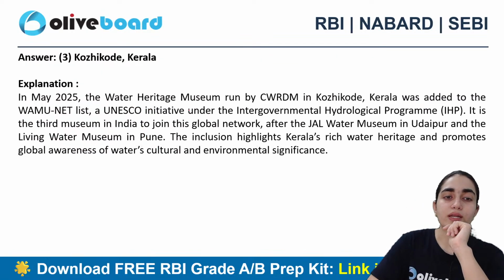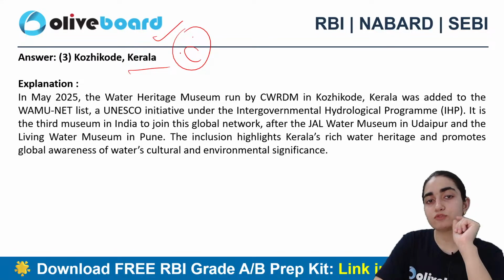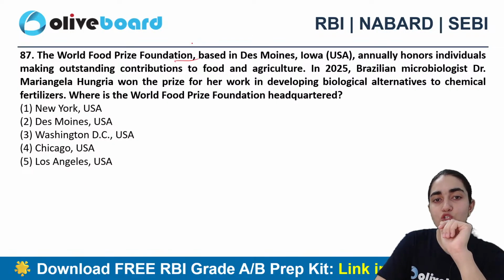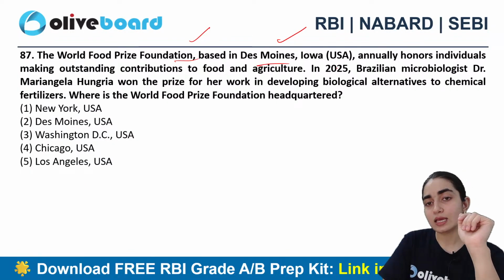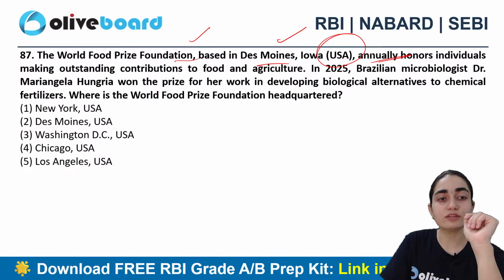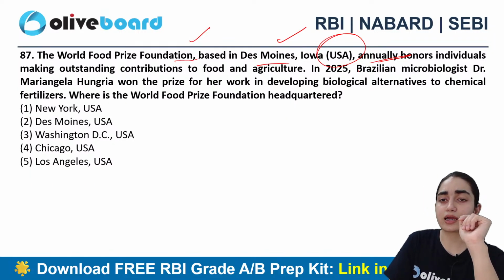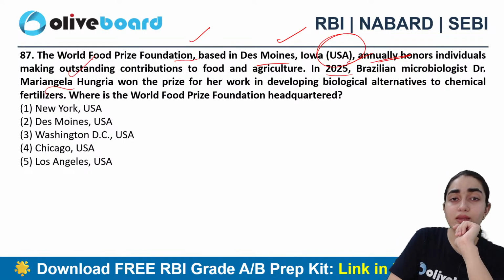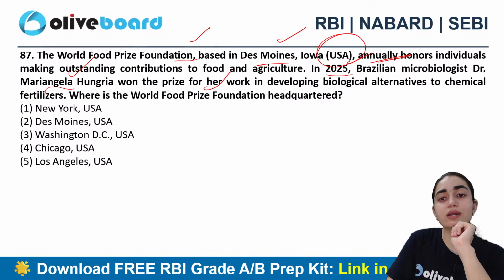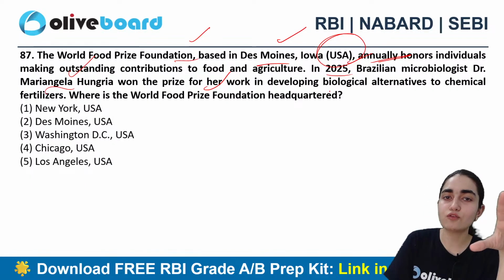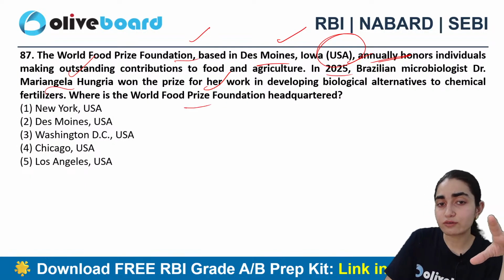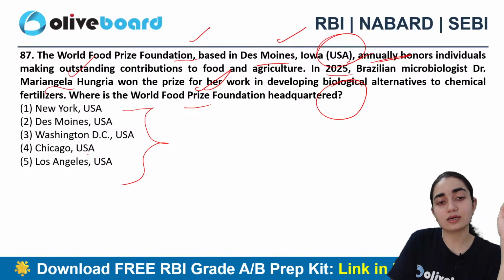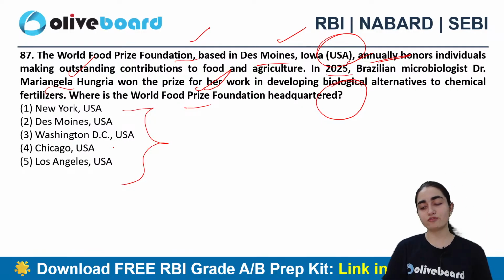Okay, fourth one. All right. So C is the correct answer, which is Kozhikode, Kerala, right? Next question says, the World Food Prize Foundation, based in Des Moines, Iowa, USA, annually honors individuals making an outstanding contribution to food and agriculture. In 2025, Brazilian microbiologist Dr. Mariangela won for her work in developing biological alternatives to chemical fertilizers. Now, where is the World Food Prize Foundation headquartered? Is it New York, USA, Des Moines, USA, Washington, DC, Chicago, or Los Angeles?